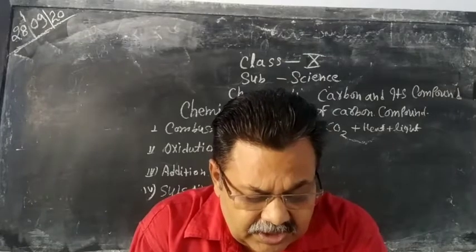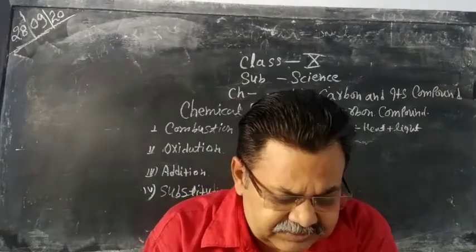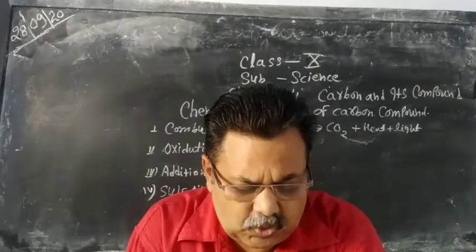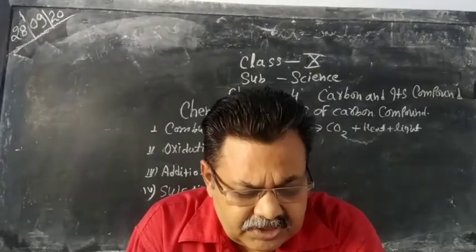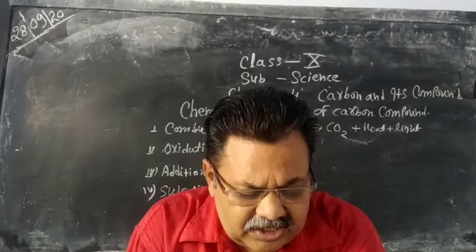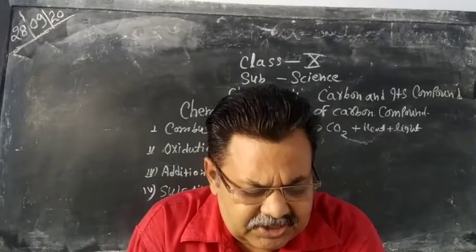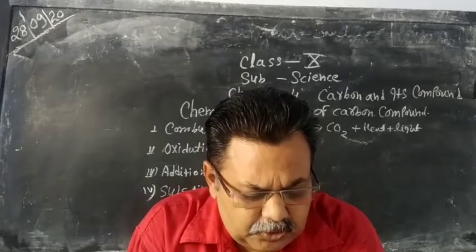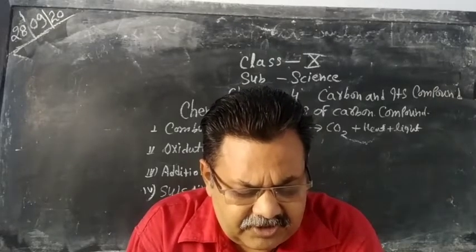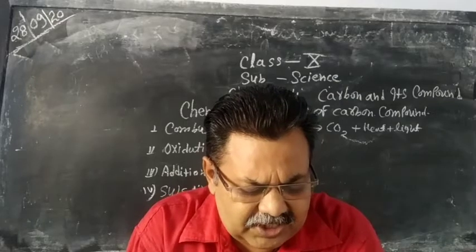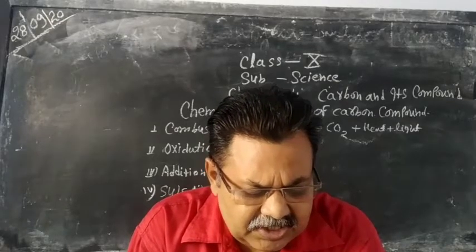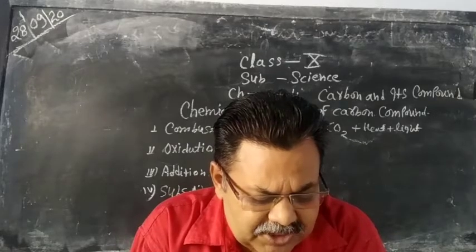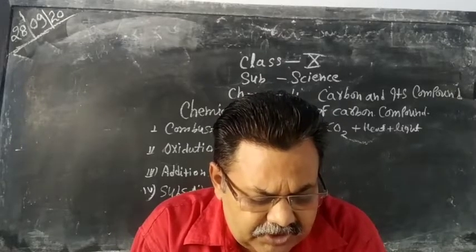Now another thing is fuels such as coal and petroleum. When they undergo combustion, it results in the formation of oxides, and pollutants such as nitrogen and sulfur oxides are also produced in the environment. So next thing is, why do substances burn with or without a flame?